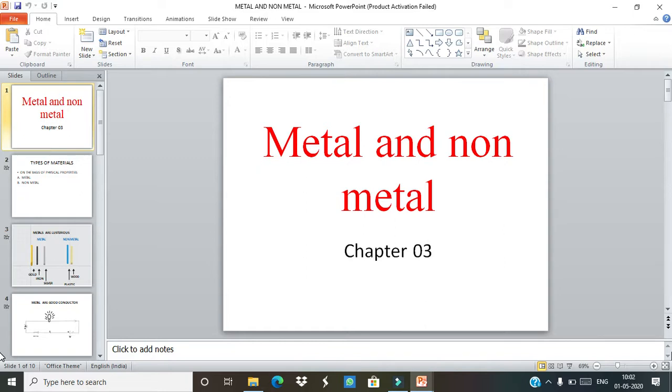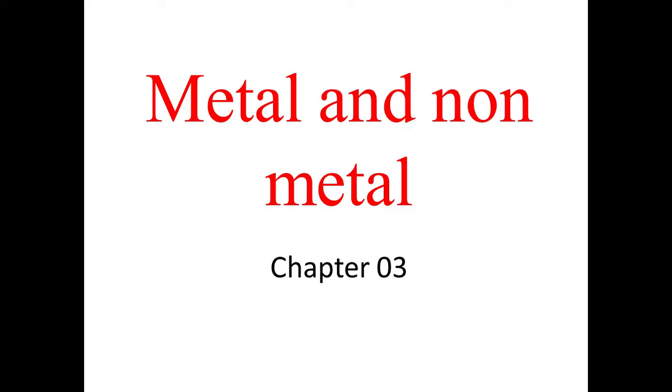Okay, so the easiest way to classify metals and non-metals is comparison of their physical properties. You may see the following metals in your daily life.